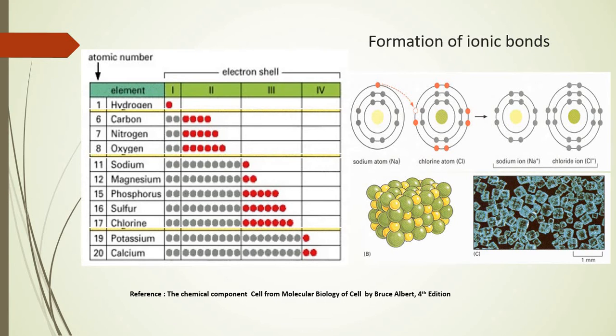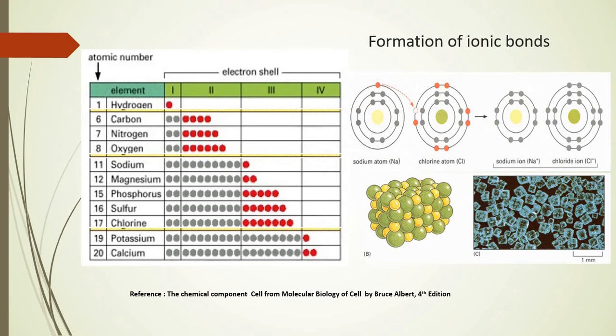Now, let us consider two elements of our interest, that is sodium and chlorine. Sodium has 11 as its atomic number, whereas chlorine has 17 as its atomic number.